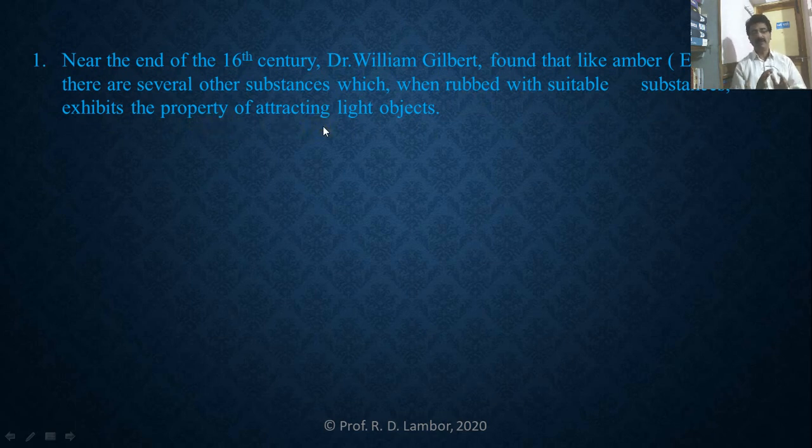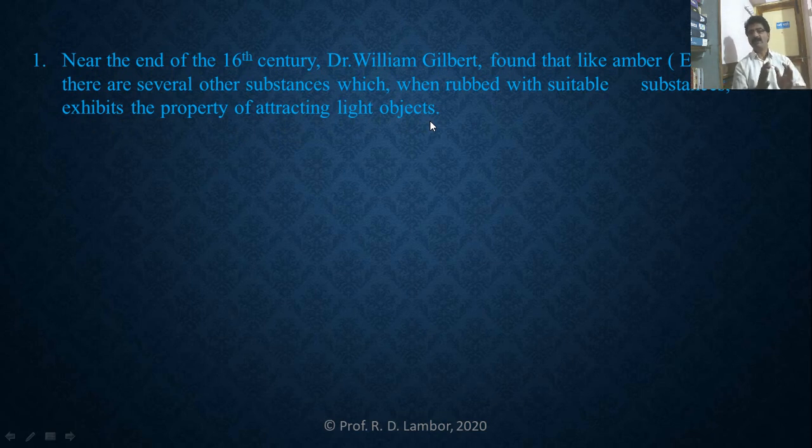So Dr. William Gilbert found that not only amber, but several other substances along with amber, when rubbed with suitable substances, exhibit the property of attracting light objects like paper pieces, pith and corks.